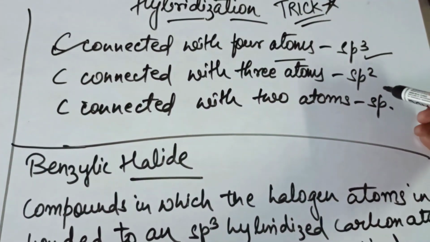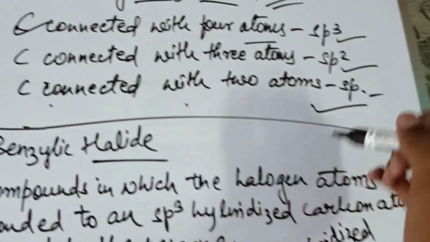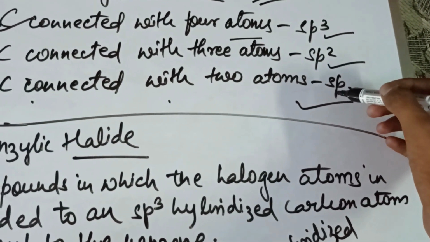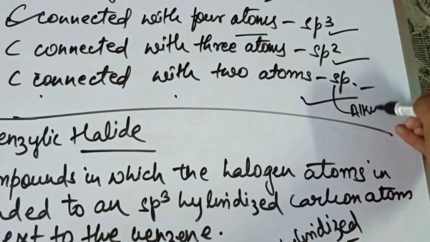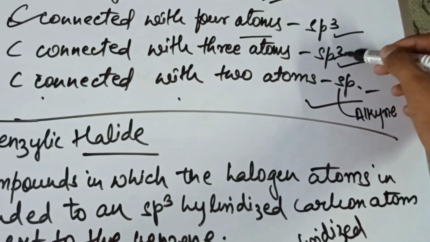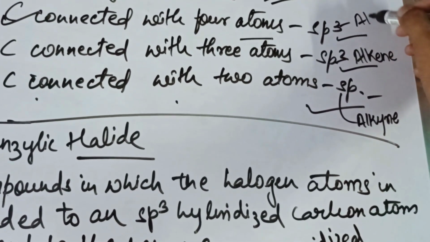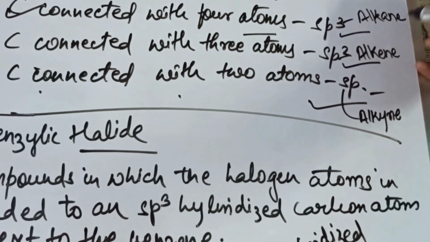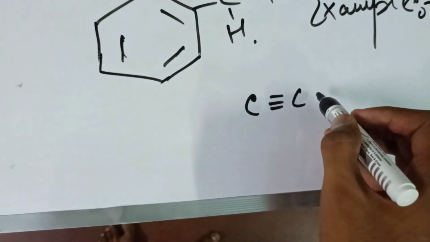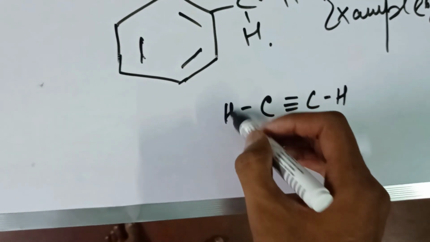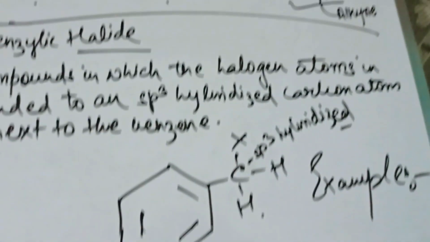Carbon connected with 3 atoms will have sp2. The carbon connected with 2 atoms will have sp. So in hydrocarbons we had seen that in alkyne we had sp, in alkene we had sp2, and in alkane we had sp3. Basically what I want to say here is that if it has 3 bonds, then you see it is connected with 1 and 2, so it has a hybridization of sp.